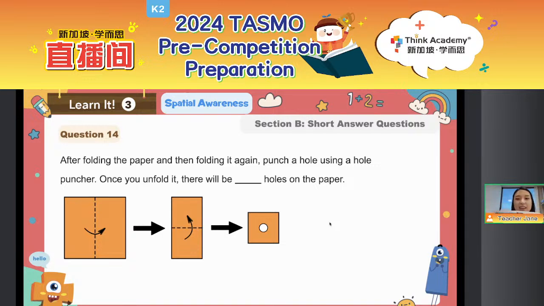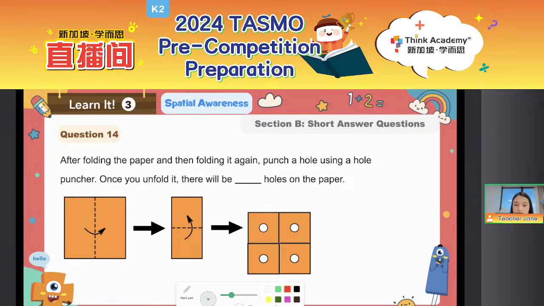4, right? And then their position on each half will also look the same because we can firstly unfold it once. It will look like this, right? So already 2 holes we can see. And then we also need to unfold it again so we can get the picture will look like this. We can also observe their position and their shape of the hole. We can see that they are always the same, right? And also the position towards the line of symmetry, they are the same. The gap between them, they are also the same distance, okay?